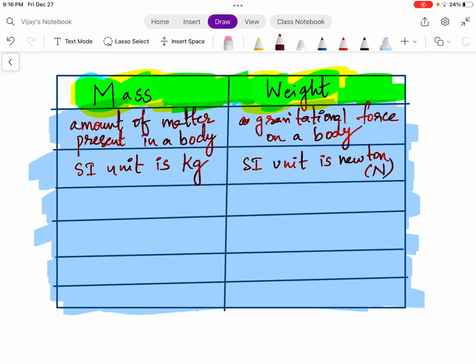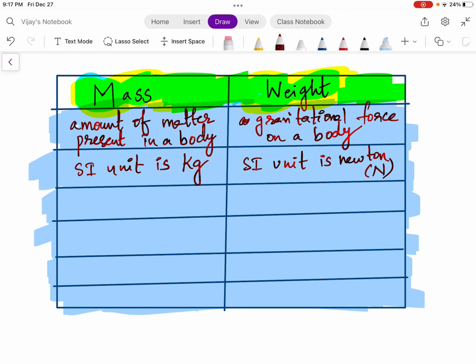So when we consider mass and weight, another core difference between them is mass does not have any direction. For example, if I want to specify the mass of some body, I will say the mass of the body is 5 grams or 5 kg or 5 quintal or 5 ton. That's it. The information about mass is conveyed. That means to specify mass, what I have to tell is just the magnitude. How much is the magnitude? That's it. There is no direction for mass.